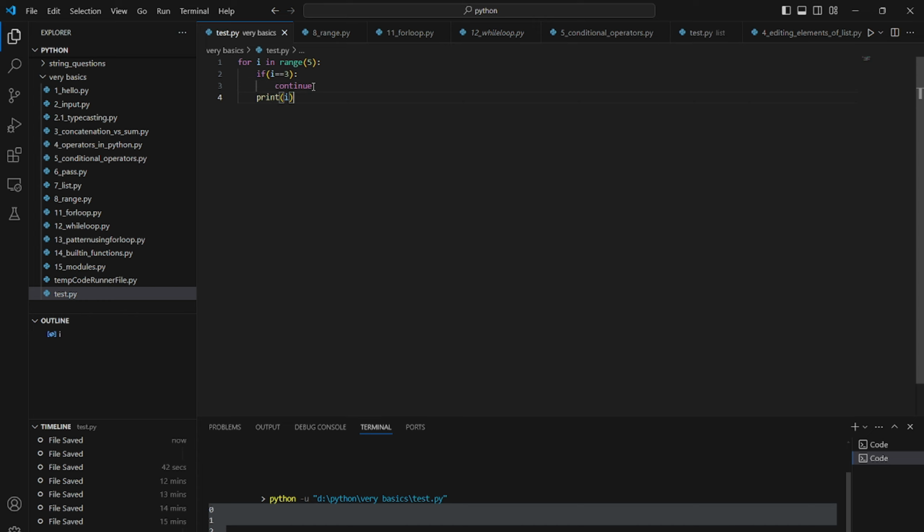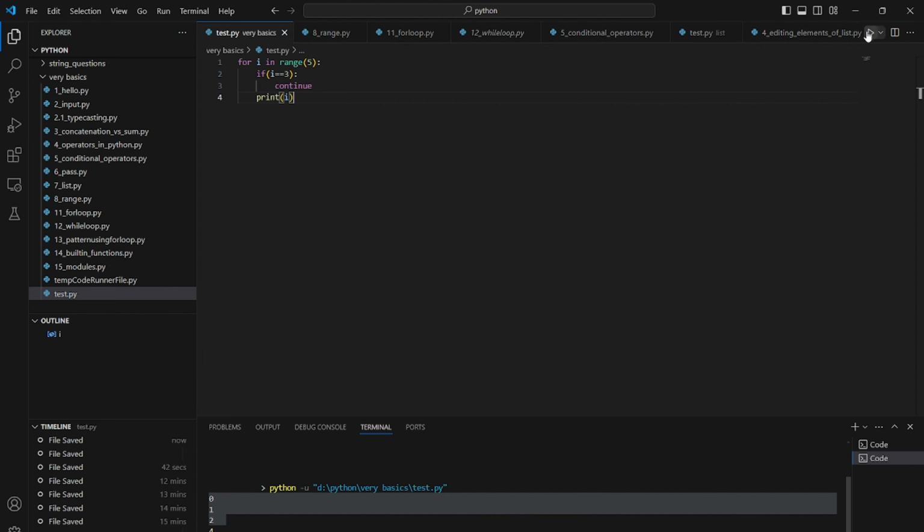The moment it says continue, it goes back to the loop, so this line is not executed. You can see 0, 1, 2, and 4. 3 is skipped in this case.